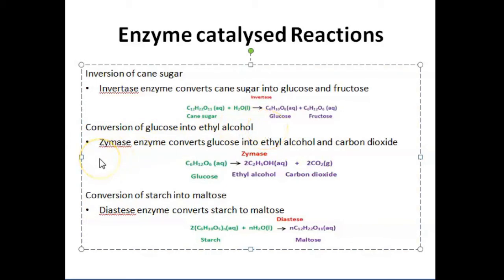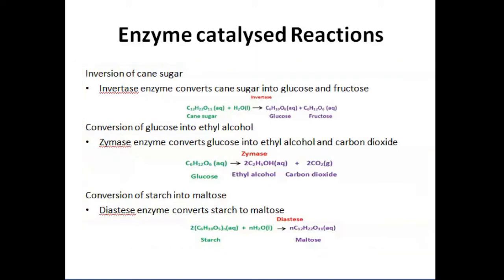Zymase enzymes convert glucose into ethyl alcohol and carbon dioxide. The third example is conversion of starch into maltose, where diastase enzymes convert starch to maltose. So these are the general enzyme catalyzed reactions.